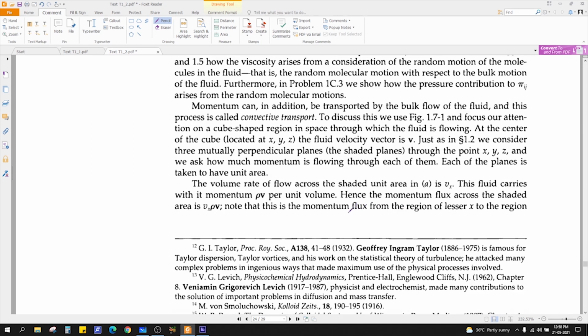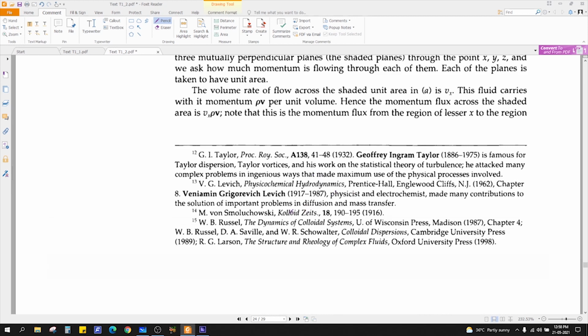So, what is convective momentum transport? See, in molecular transfer, because of the velocity gradient, there is a momentum transfer, right? In molecular transfer, the transfer happens spontaneously, right? However, convective transport can be forced or natural, right? So if the fluid is moving, there will be a momentum transport because the fluid is carrying momentum in the direction of flow. Okay.